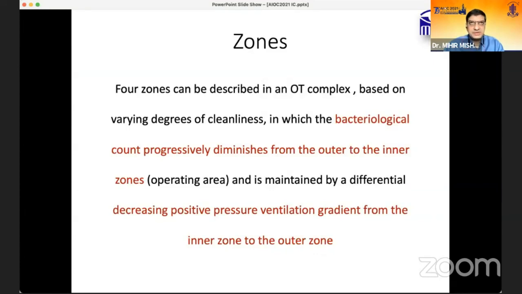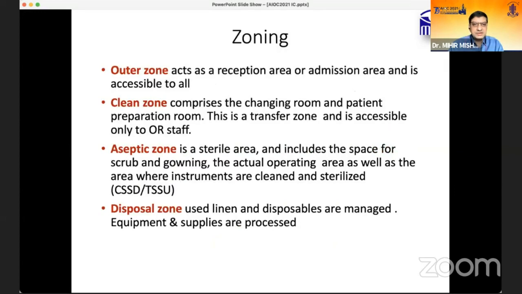Coming to the zones, they are made because they segregate the various septic, aseptic, and common areas. It depends on the cleanliness, where the bacteriological count progressively diminishes from the outer to the inner zones, or from the non-septic to the aseptic zones. That gives a differential, decreasing positive pressure ventilation gradient from the inner to the outer zone. It consists of an outer zone, clean zone, aseptic zone, and a disposal zone. I'll be coming to the detail. The outer zone is the reception area, admission area, common. Then comes the clean zone, that is the changing room, patient preparation room, and the transfer zone also.